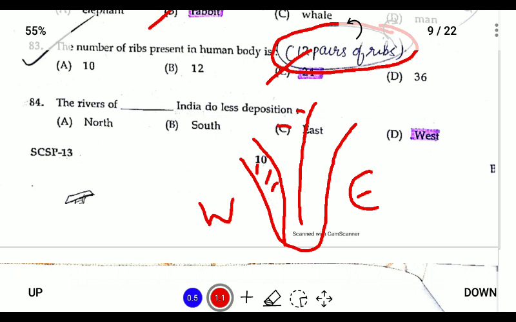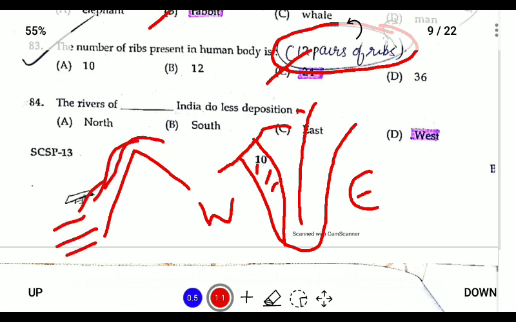So when water flows from the western Ghats, it falls down heavily and with such force on the ocean that it gives less time for deposition.